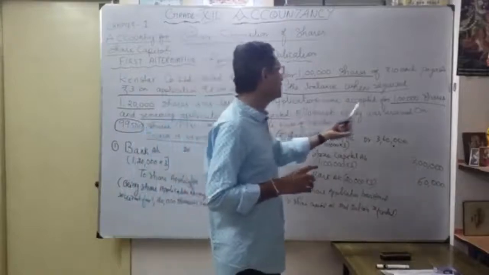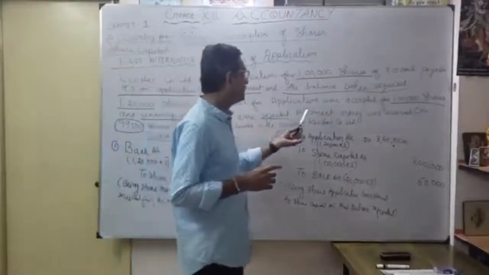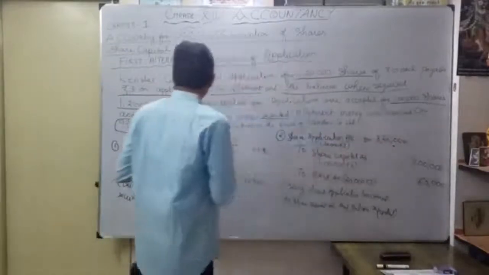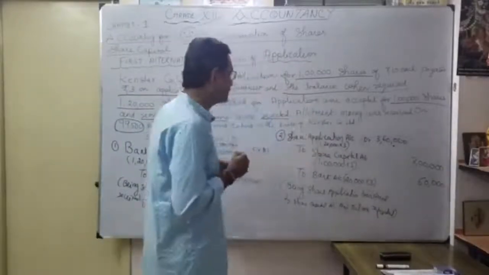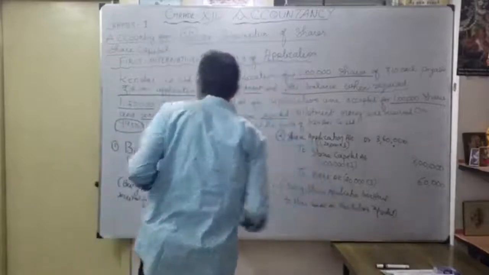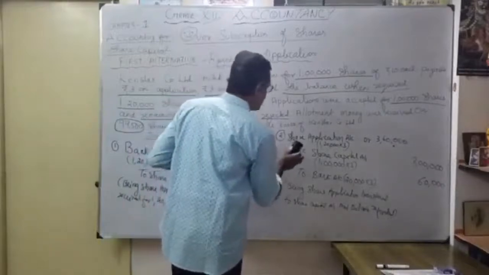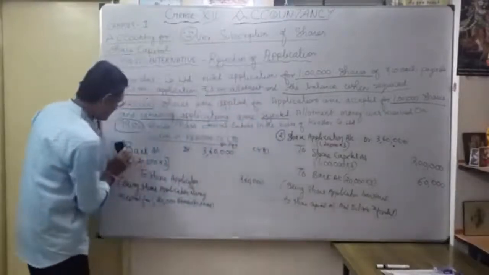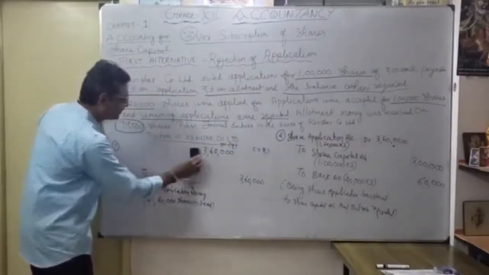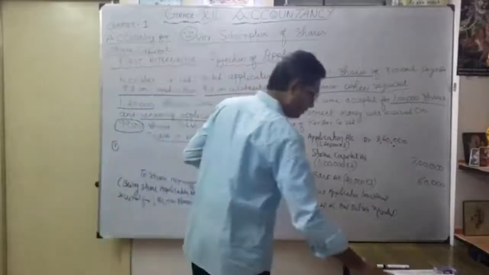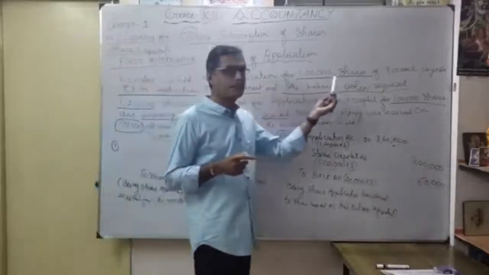Here, after the application was accepted for 1 lakh shares, we gave effect and the remaining applications were rejected. Thereafter, allotment money was received on only how much? 99,500. But here we want to give the first due entry. What is this? Share allotment account. Here I will change the third entry. What is my third entry? Share allotment account, correct. How much? 3 rupees on allotment. But only 1 lakh shares are now going to be allotted.